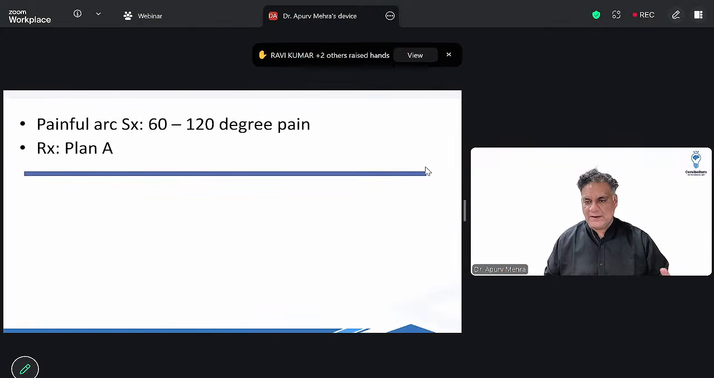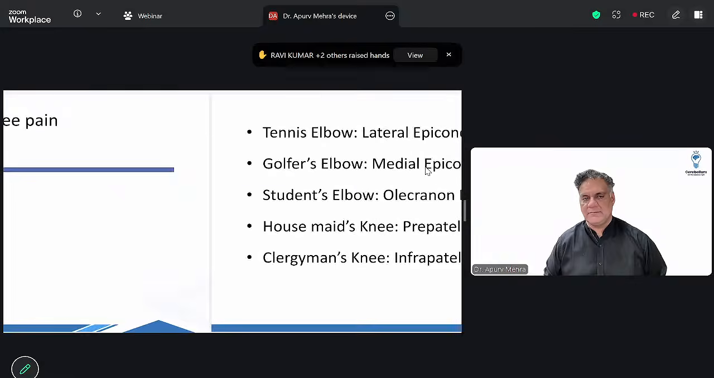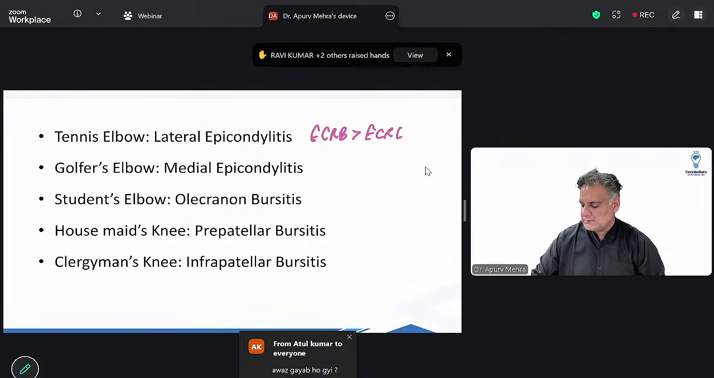If you have inflamed tendons, first 60 degrees of movement of the shoulder is okay. 60 to 120 is painful, called painful arc syndrome. In tennis elbow, you have inflammation of the lateral epicondyle, called lateral epicondylitis. Here, the extensor carpi radialis brevis is more inflamed than longus, and there's a test called Cozen test for it.